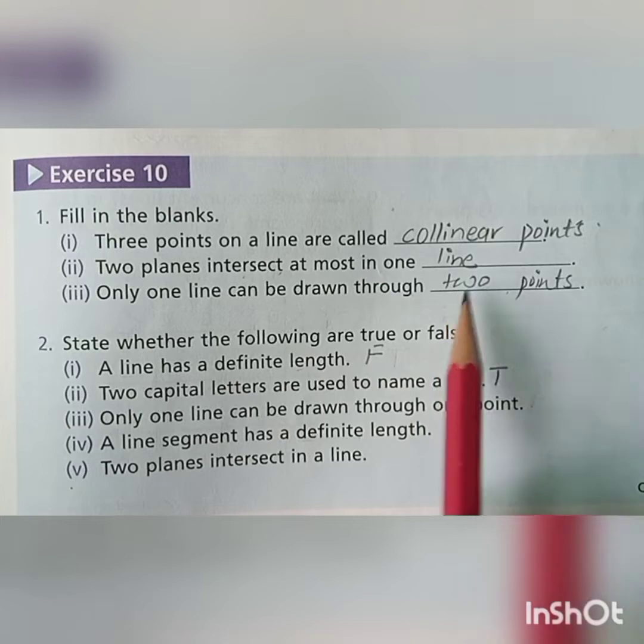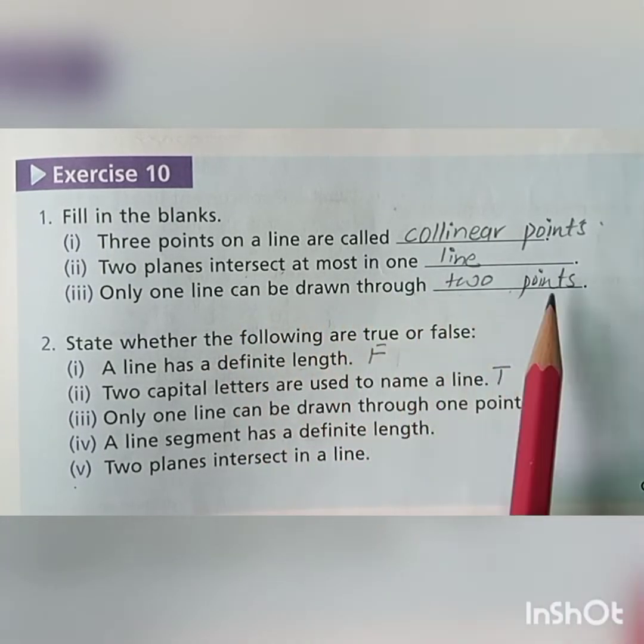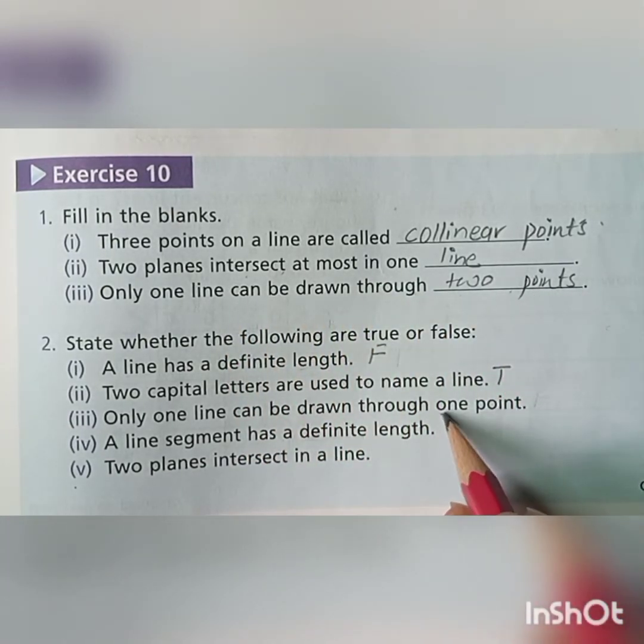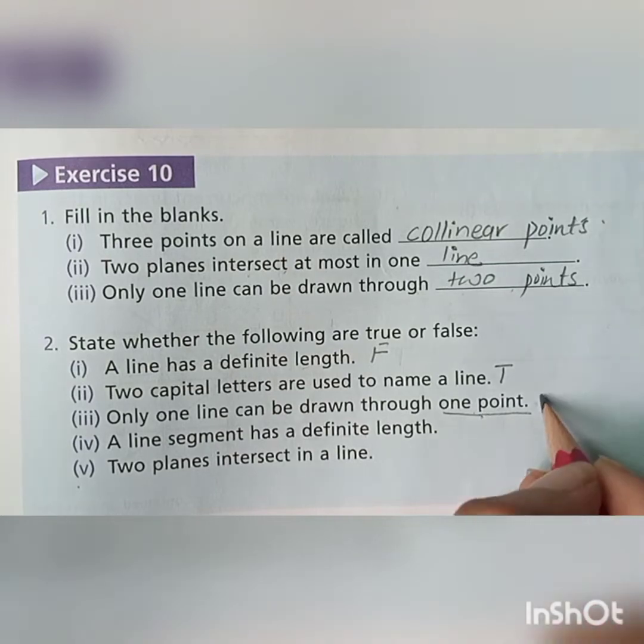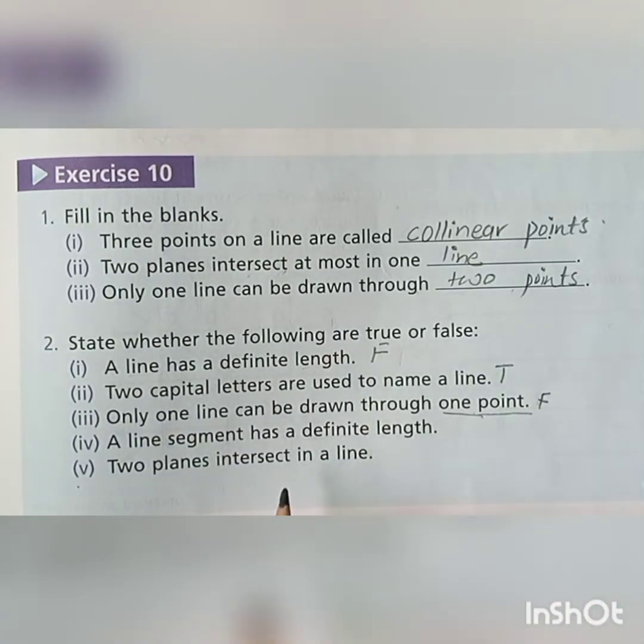Third statement is, only one line can be drawn through one point. Students, you can see here that only one line can be drawn through 2 points. Also, you know the statement of one point: an unlimited number of lines can be drawn through one point. The statement is false.